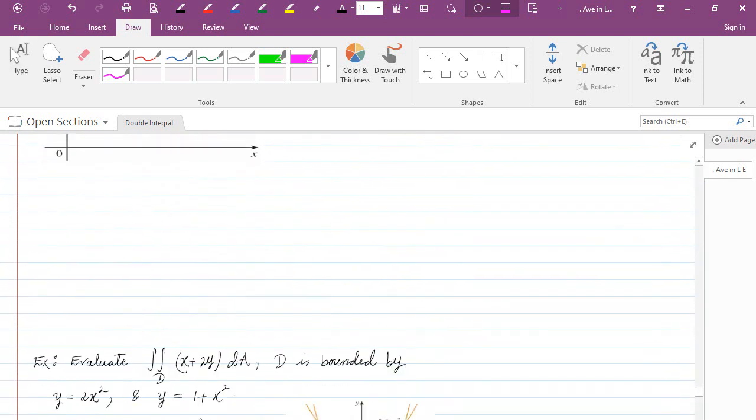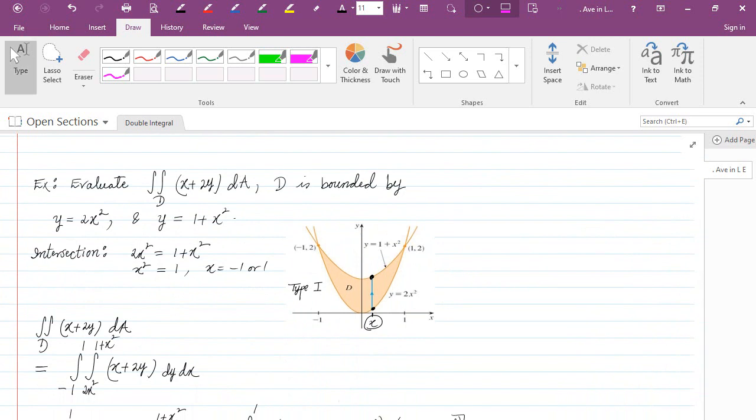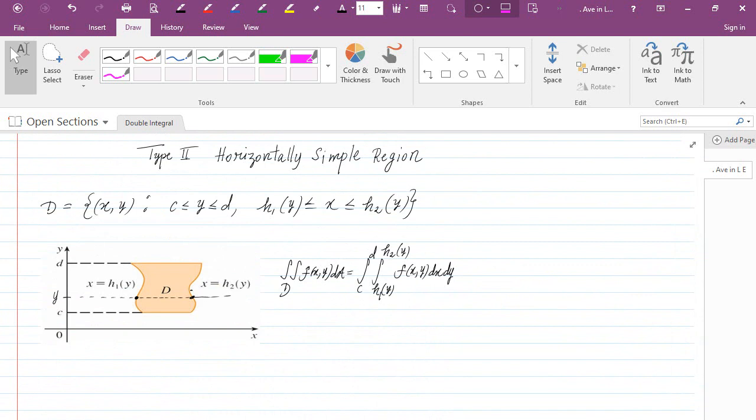All right, in the next video, we'll be doing some examples to illustrate this extension of Fubini's theorem.